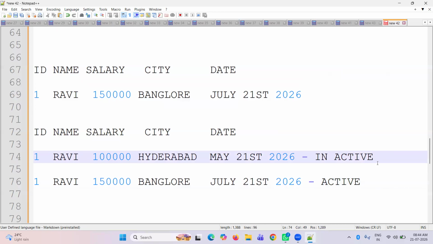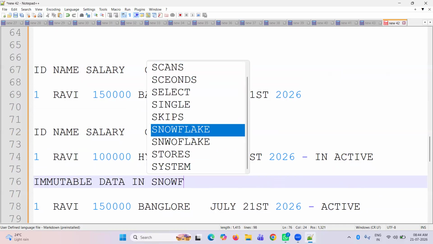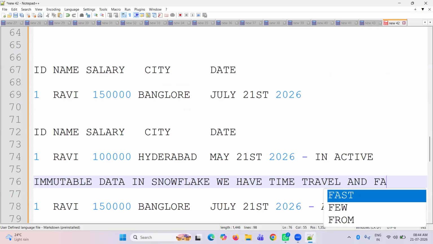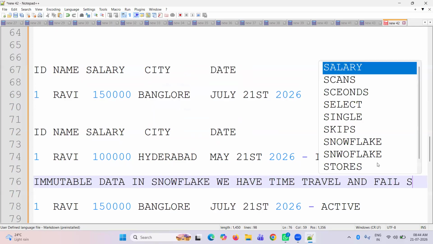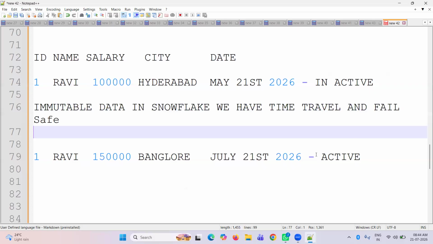So why inactive? Why is data immutable in Snowflake? We have time travel and fail-safe features. Say I move to Bangalore. There is a document verification in Bangalore from a company like TCS or IBM. So they will check with the previous company, right? Before coming to Bangalore, where were you living? They need to check your data.